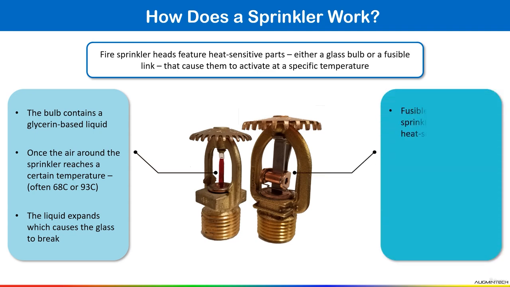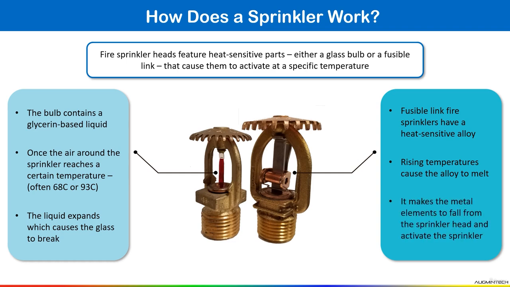Now the second we have a fusible link. So fusible link fire sprinkler has a heat sensitive alloy. Okay, a rising temperature causes the alloy to melt. Suppose in your area temperature rises, so it will cause the alloy to melt. Once this alloy melts, what happens? It makes the metal element fall from the sprinkler head and activate the sprinkler. So these are the two things which you have to remember.